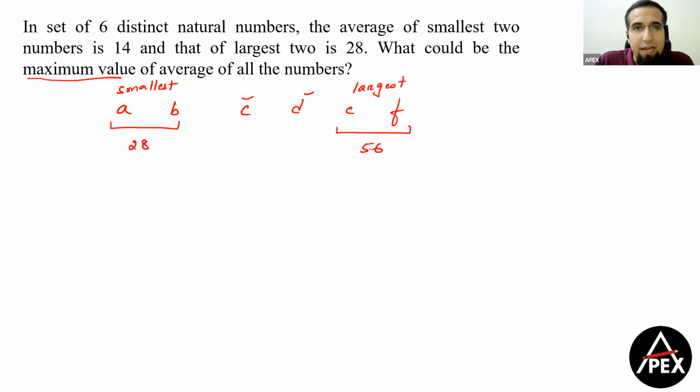Okay. Now understand, if I divide 56 into 2 equal parts, I get 28 and 28. First of all, these are six distinct natural numbers. So 28, 28 तो हो नहीं सकता. तो मैं इसको ले सकता हूँ 27 can be the largest possible value of E. Clear? Because see यार, अगर मैं E plus F को 56 कर रहा हूँ, तो क्या हो रहा है?